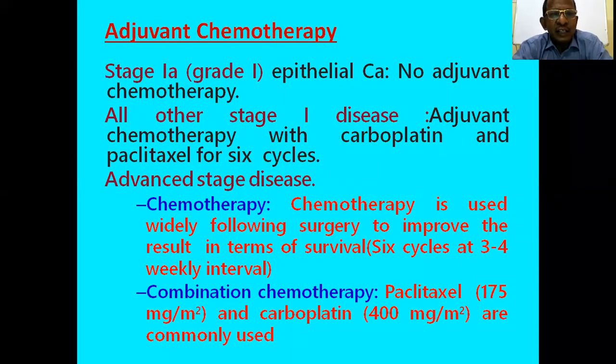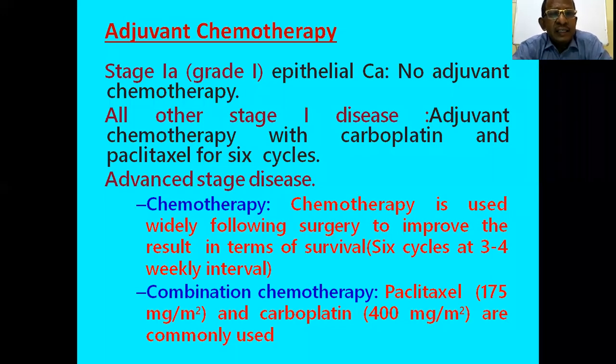Then next is adjuvant chemotherapy. So chemotherapy is also important. It plays an important role in the management of the malignant ovarian tumor. So chemotherapy which is given after surgery is known as adjuvant chemotherapy. After primary surgery is over, if there is residual tumor, adjuvant chemotherapy is added after primary surgery.